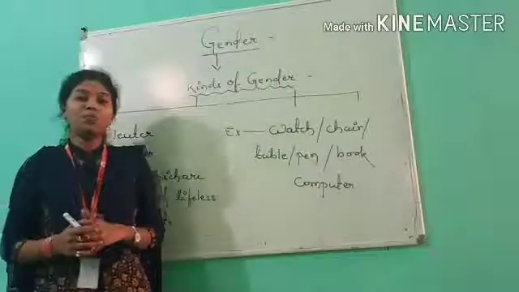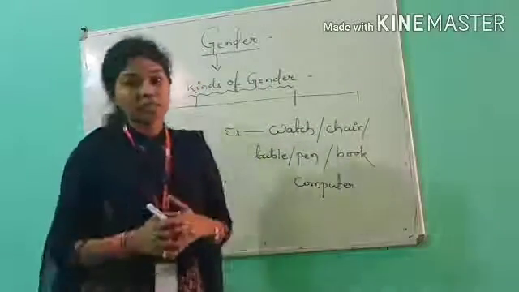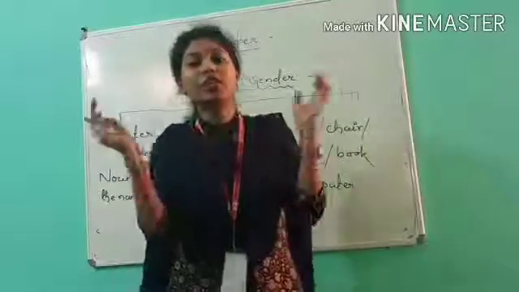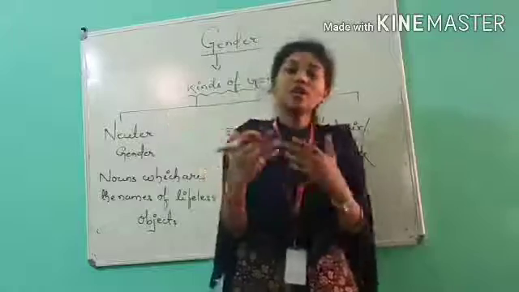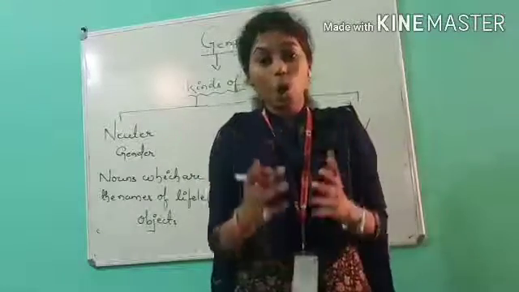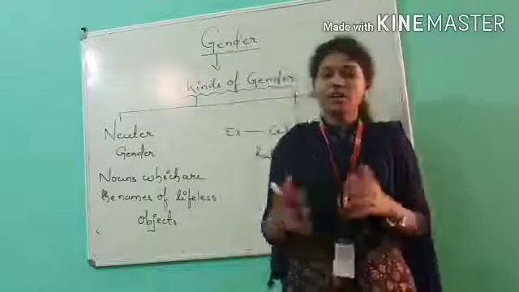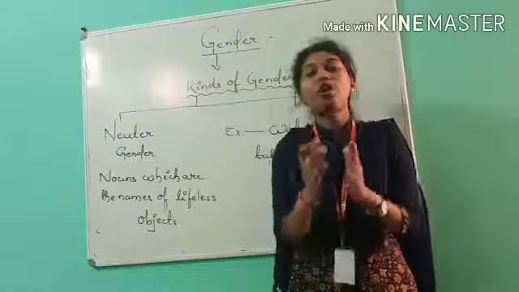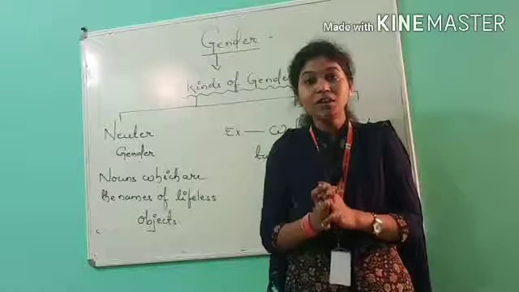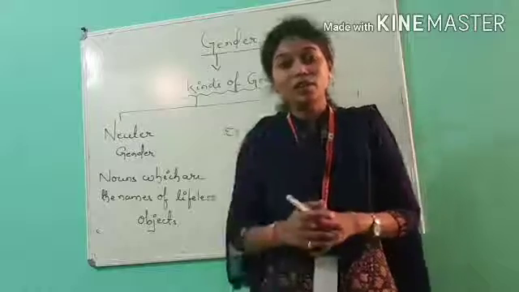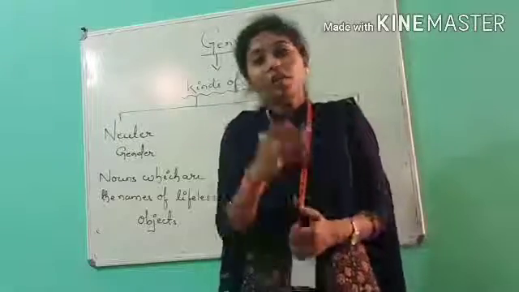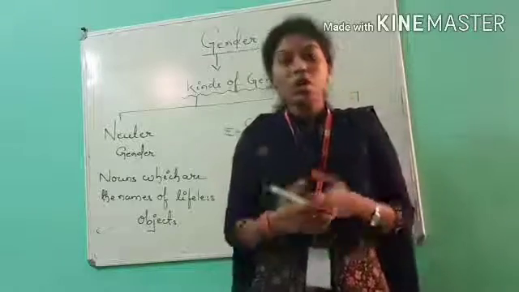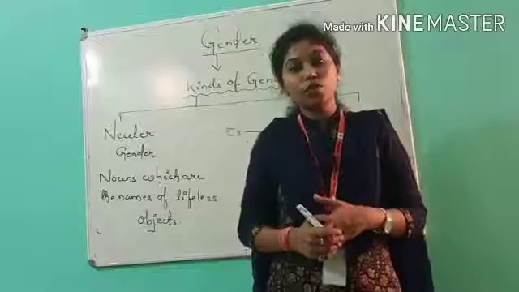So you know the examples of lifeless objects. The place where you are sitting right now, my dear kids, you can rotate your head throughout the room and you can find the lifeless objects or the non-living things. Whatever you are seeing around you, wherever you are sitting, all are lifeless objects. That means they do not have life in them, which is a non-living thing. You are sitting on the chair, or you are using a table in front of you, right?